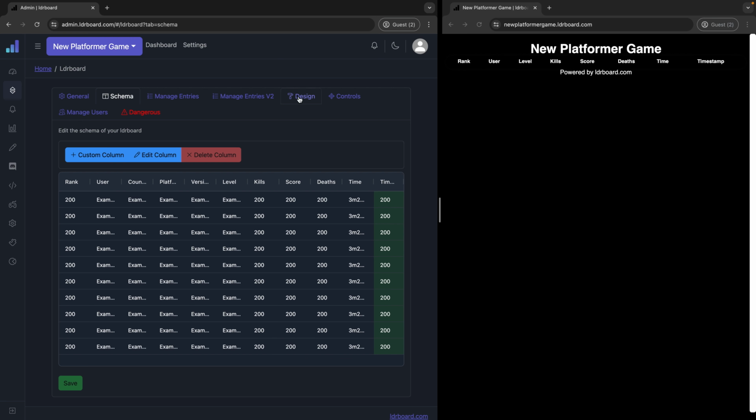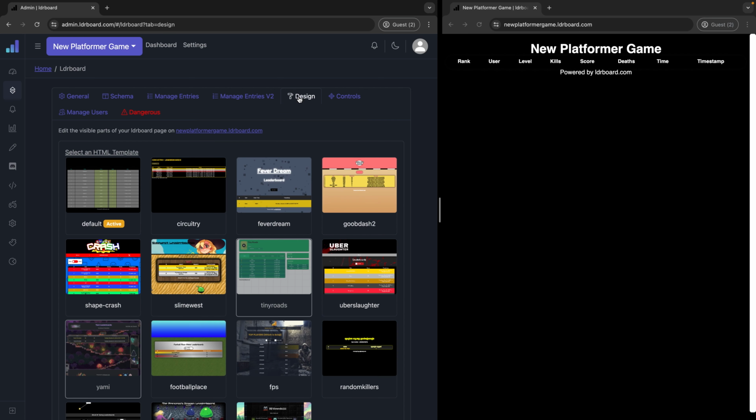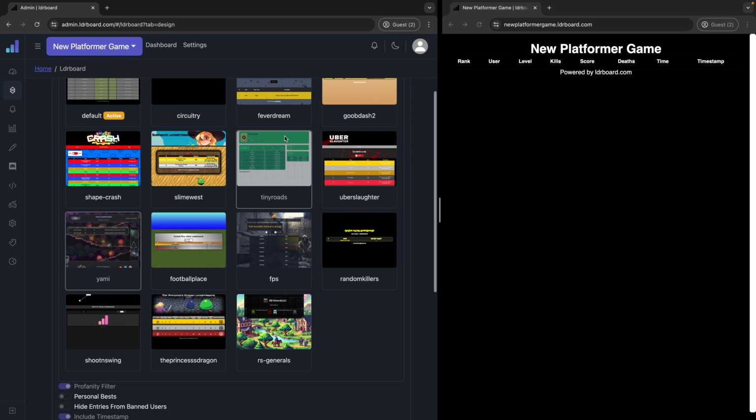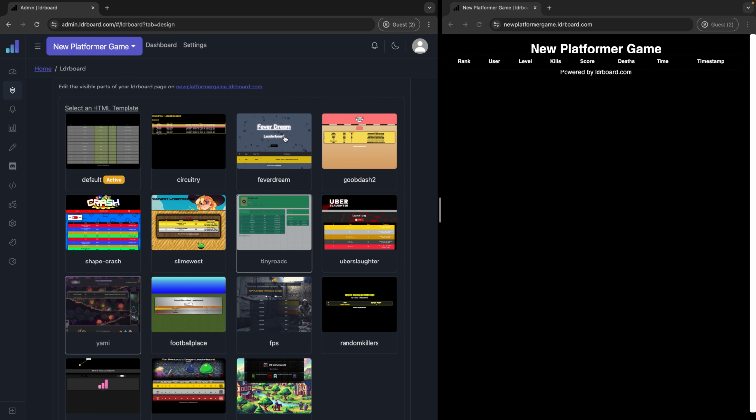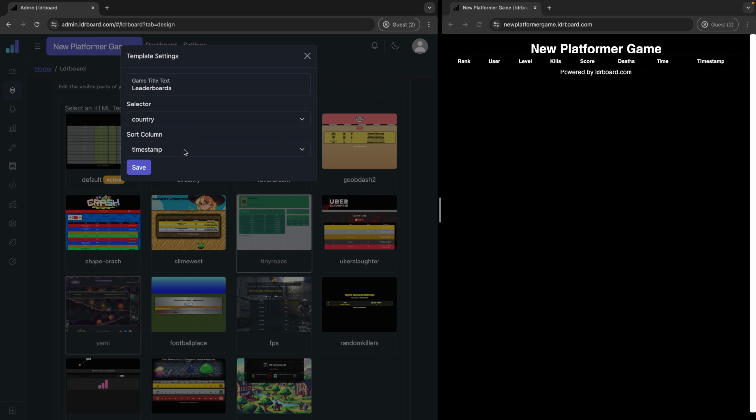So before I go ahead and start submitting scores to the leaderboard, I'm going to also customize it a little bit. There's a lot of templates available for us here, about 15 at the moment. I want to use the circuitry template, so I'm going to go ahead and select this template. I want to call it just leaderboards tutorial for now.